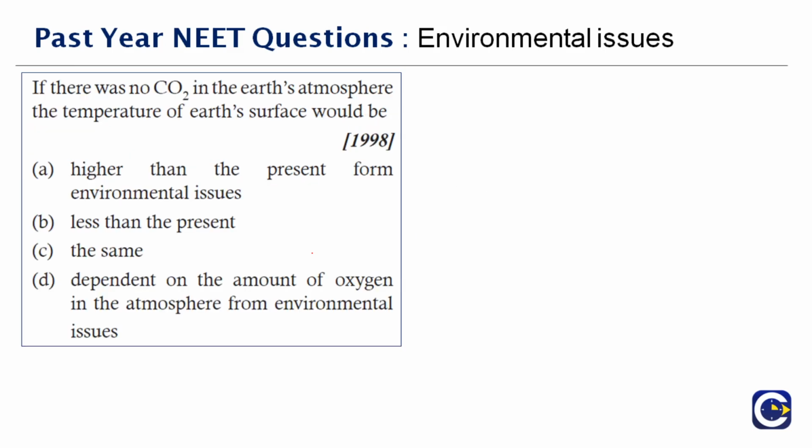If there was no carbon dioxide in the Earth's atmosphere, the temperature of the Earth's surface would be dash. When there's no carbon dioxide, what happens? Okay. Carbon dioxide is a greenhouse gas which traps the solar radiation, that is, heats up the Earth's atmosphere. Actually, it causes heat. Now imagine if you don't have this carbon dioxide. It is called the greenhouse gas. It will trap all the heat and therefore the atmosphere becomes heated up. So if there's no carbon dioxide in the Earth's atmosphere, the temperature of the Earth's surface would be less than the present. Logical question. Okay?